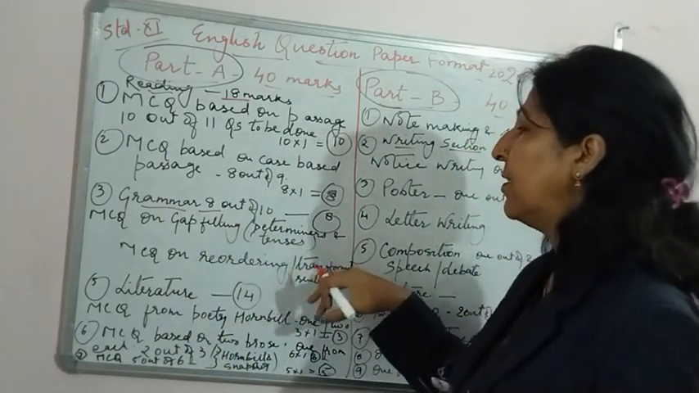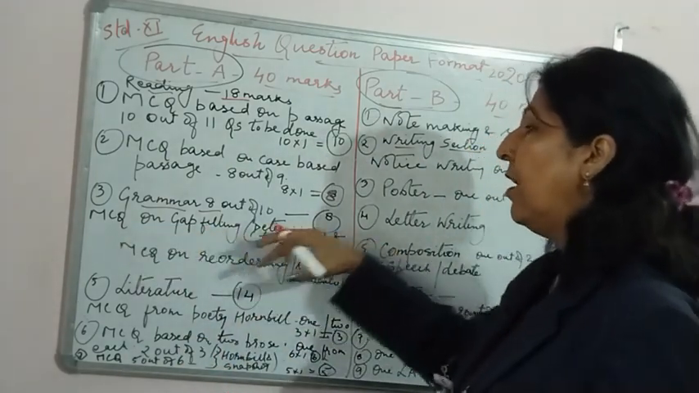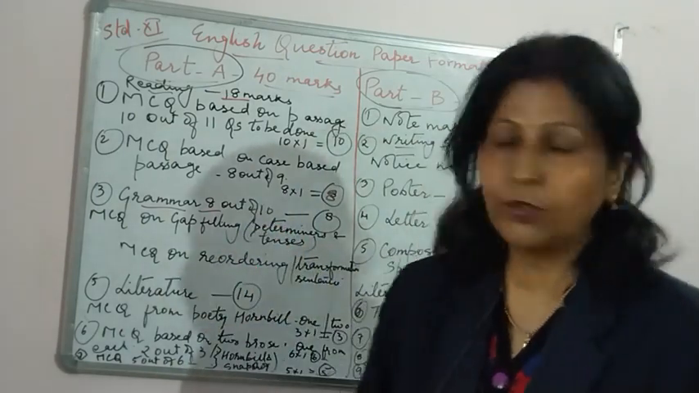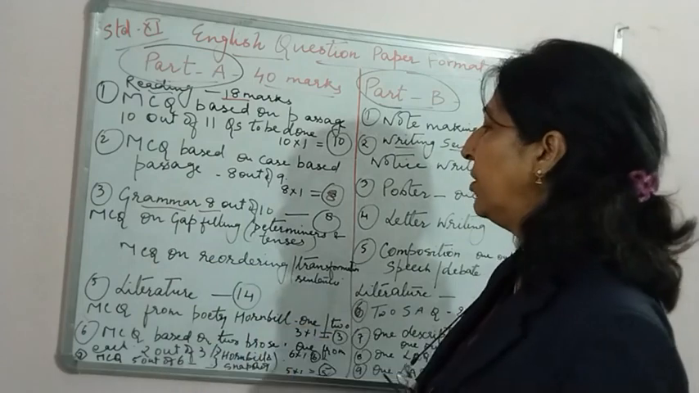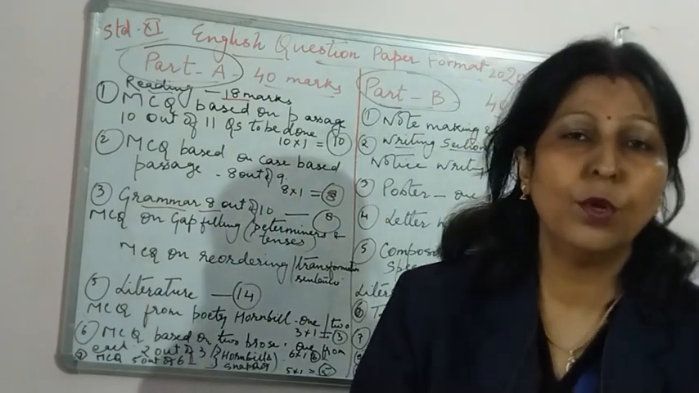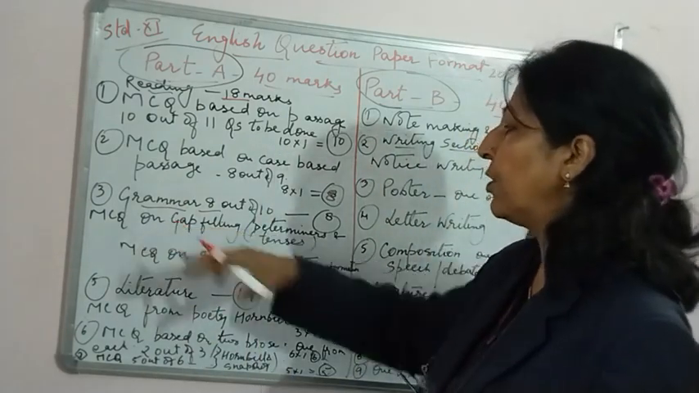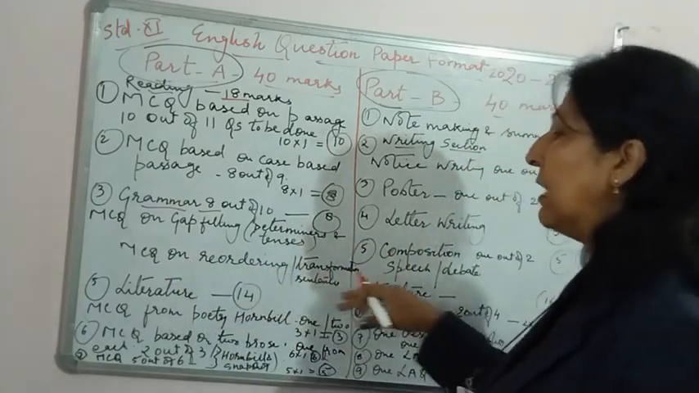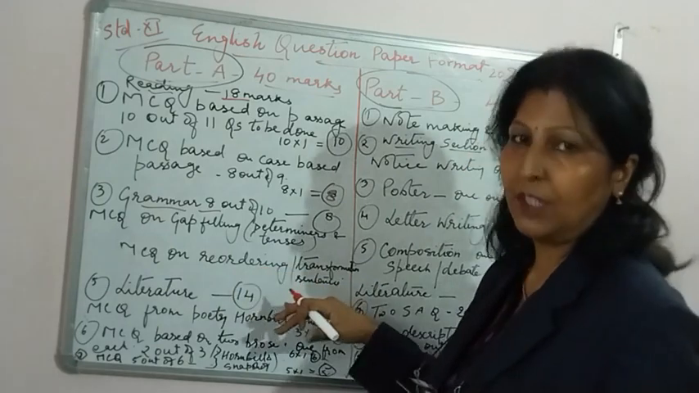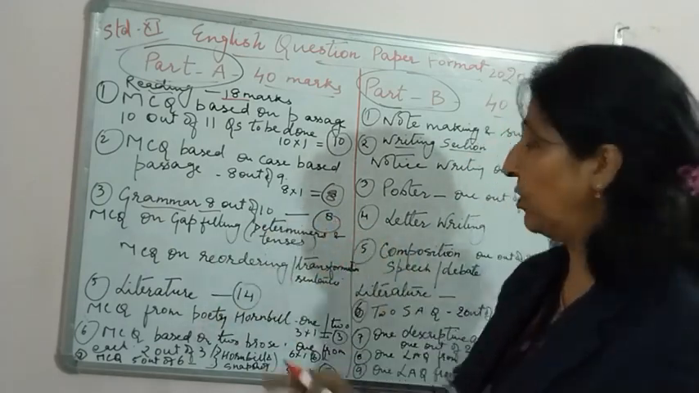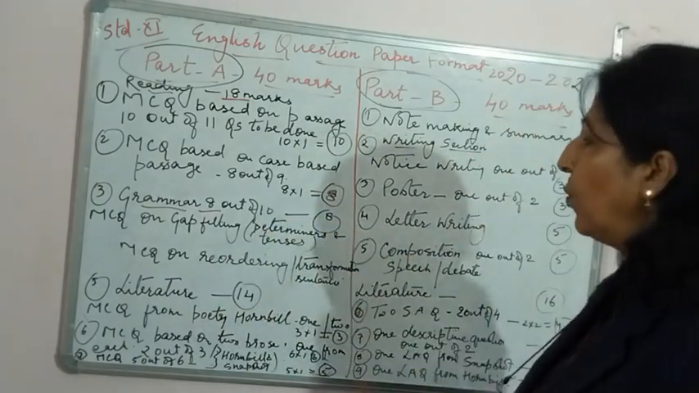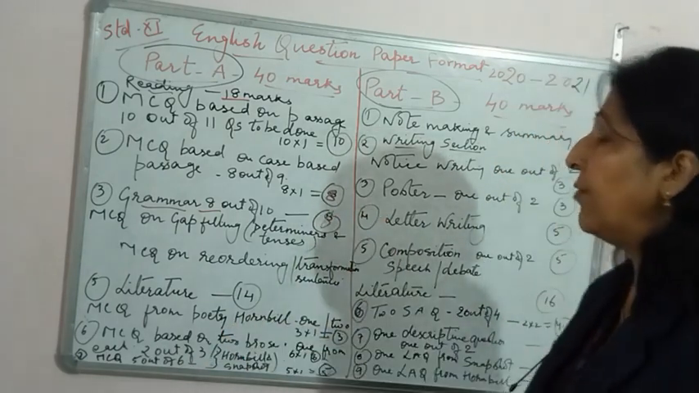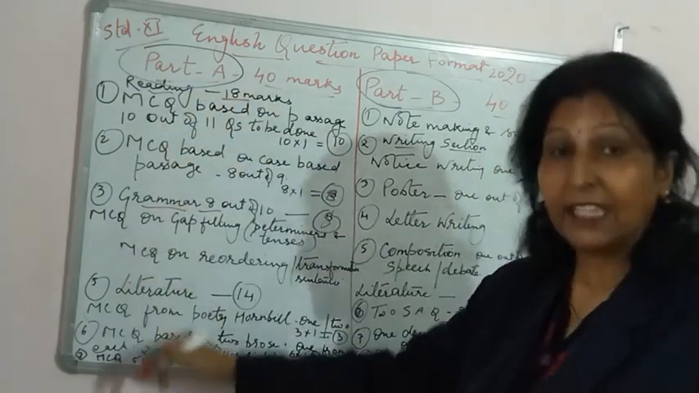So determiners and tenses: MCQs on gap filling is one type, and the other will be on reordering and transformation. Total 10 questions will be there, 5 on this and 5 on this. You have to do 8: 4 questions from the gap filling part based on determiners and tenses, and the other 4 from the second portion. So total 8 questions, 8 into 1, that is 8 marks over here. Then we come to the literature part of part A.